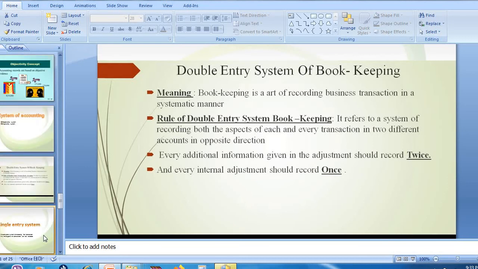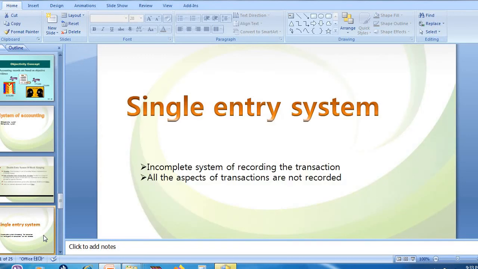So next is about single entry system. What do you mean by single entry system? This particular system is an incomplete system, where all the aspects will not be recorded. So what are they going to maintain? They are going to maintain personal accounts. What do you mean by personal account? For example, there are so many debtors, right? Those people who need to make a payment to the company, they are the debtors.